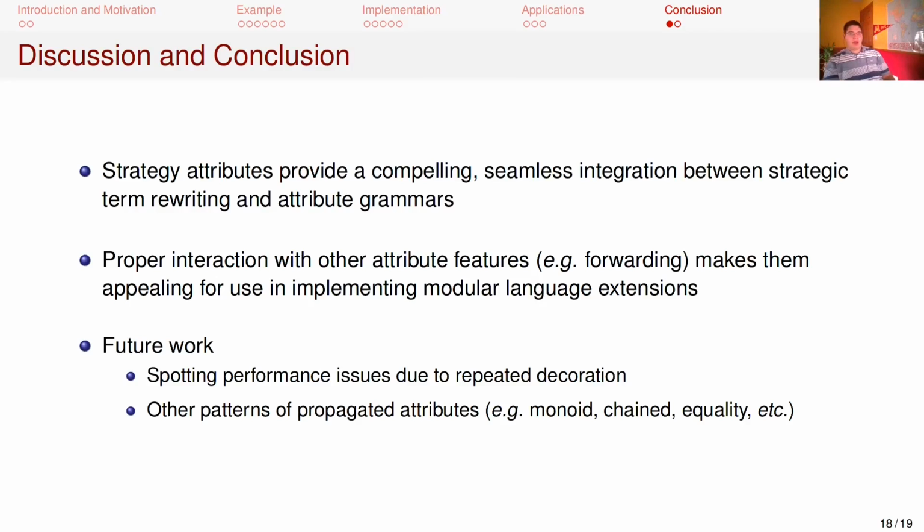There are other boilerplate patterns that often recur in attribute grammar specifications. We are investigating other types of automatically propagated attributes to address these. For example, monoid attributes collect a list of values, such as error messages, up the tree, or pairs of synthesized and inherited attributes that thread a value through a tree or are used to compare trees for equality.